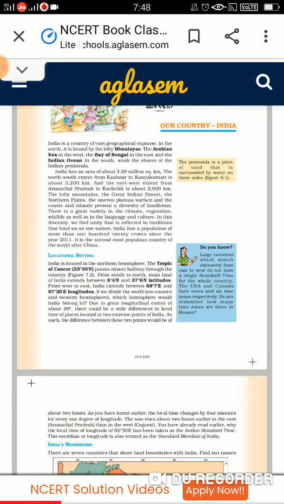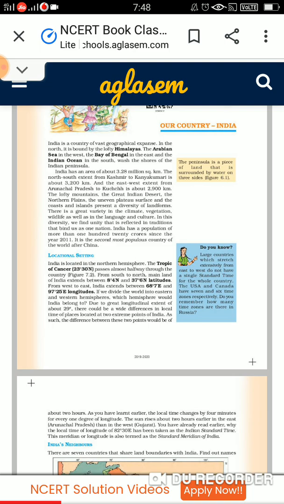From south to north, the mainland of India extends between 8 degrees 4 minutes north and 37 degrees 6 minutes north latitudes. If you talk about west to east longitudes, it is from 68 degrees 7 minutes east to 97 degrees 25 minutes east longitudes.